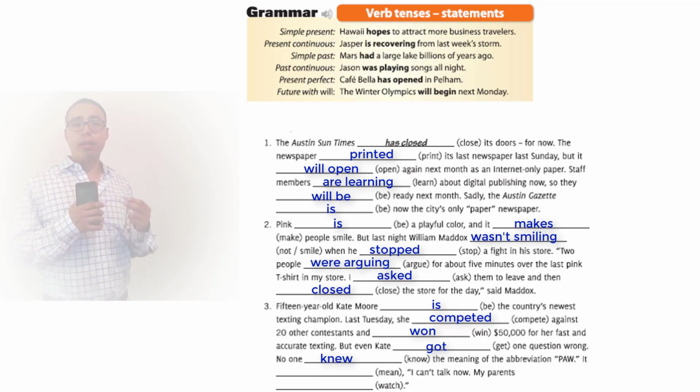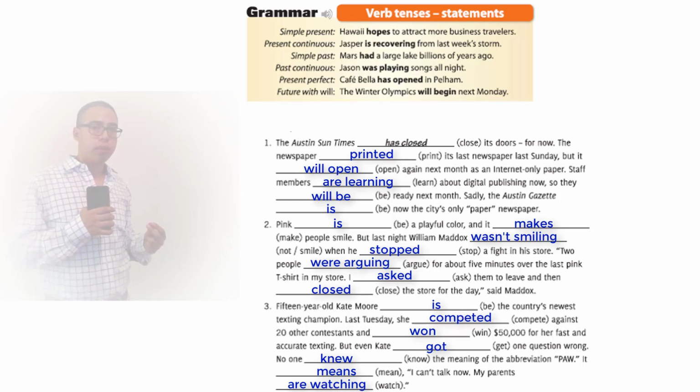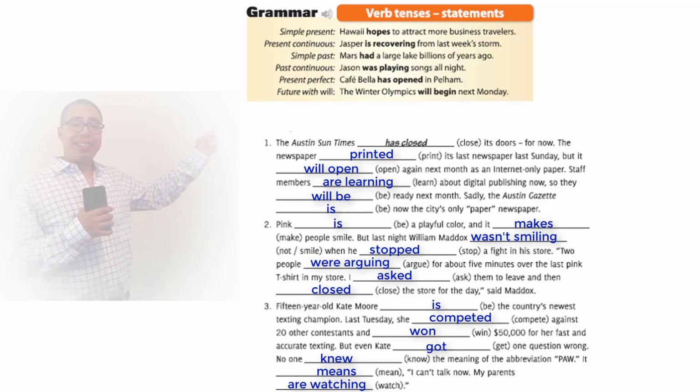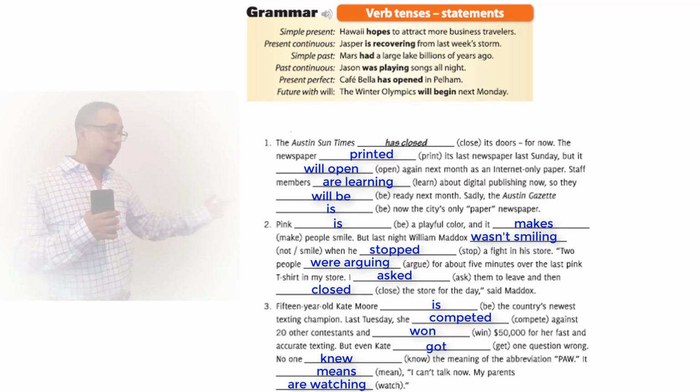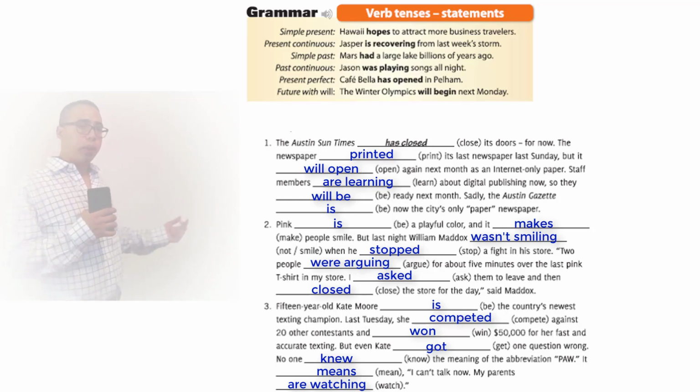Next sentence says, it means I can't talk now. My parents are watching. Right? So mean is in the simple present. And what do we do to the simple present? We just add an S at the end. So we keep the word mean, add an S at the end, and it's simple present. Here we're going to put are watching.